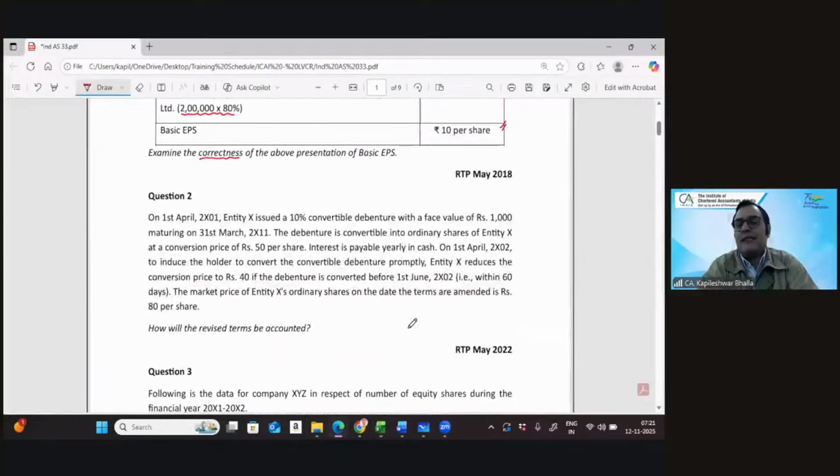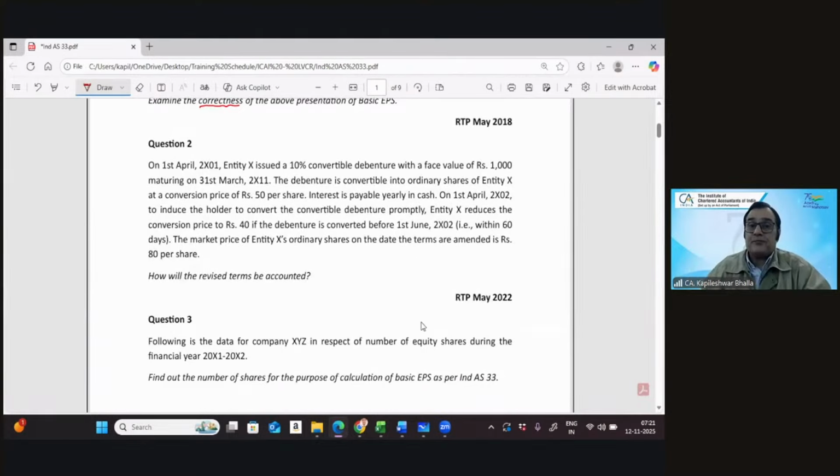Now let's go to the next question. Quite recently, a very simple question was put across in RTP in May 22. Let's read what the inputs given in the question are. It says on 1st April X1, an entity issued a convertible debenture with a face value of 1000 maturing on 31st March X11. You need to be careful on the dates. It is X1 to X11, that means 10 years later. It says the debentures are convertible.